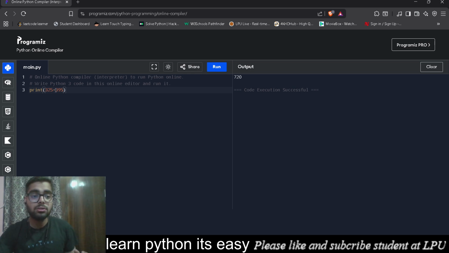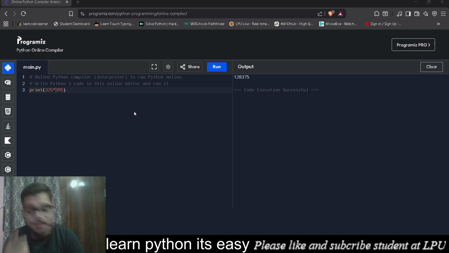Okay. And if you are thinking that it can only do addition, no, it can also do subtraction. If I do this, we'll have negative 70. Okay. If I again do multiplication, this symbol is of multiplication. We'll be talking about this in this video for the part. Okay. See, we have got our output. So that's actually our output. Okay.